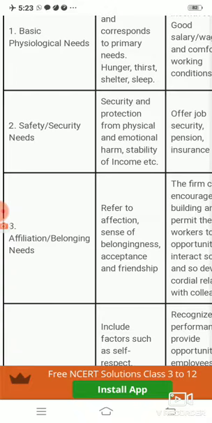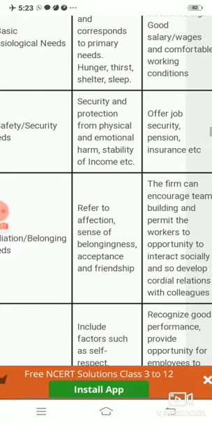Once the basic and primary need of a human being is filled, he desires the second need, and that is the safety and security need. Now, what is the safety and security need? These are all those needs which provide security and protection from physical and emotional harm. Right? It means that which is providing security.